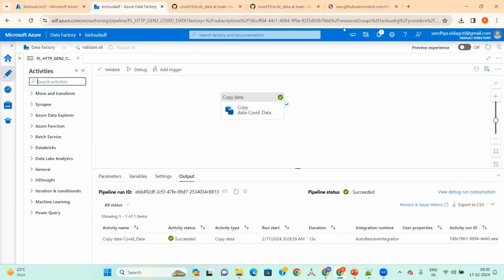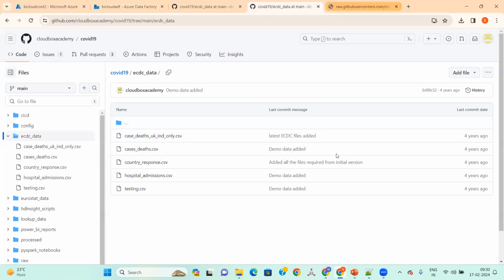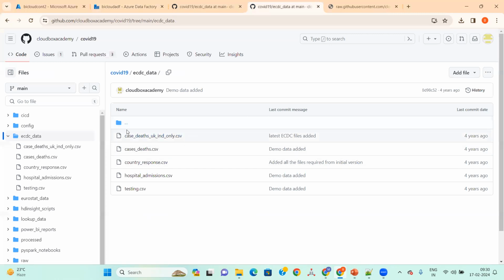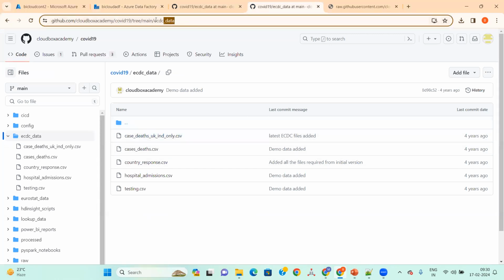For one case, if it is one file or two files, if you do it in a single pipeline, that's fine. But the challenge will be if you want to do it for 10 files. Suppose there are 100 files in this path. In that case we need to create around 200 components in the ADF.